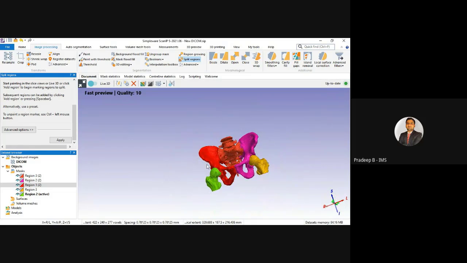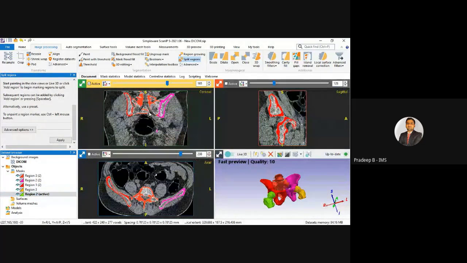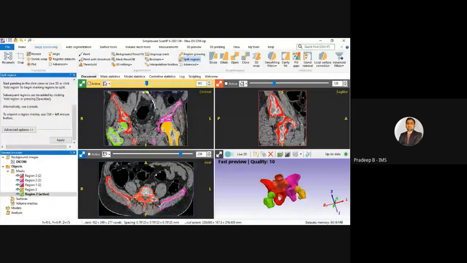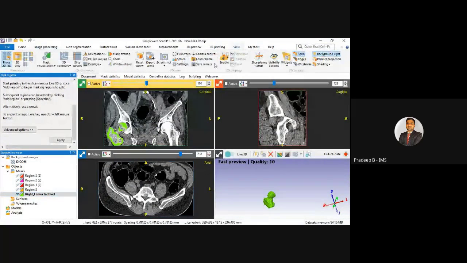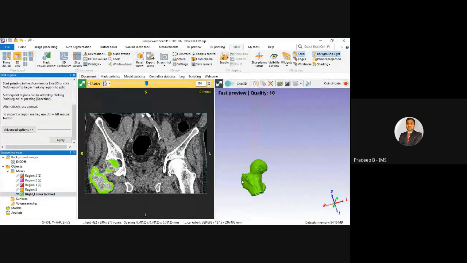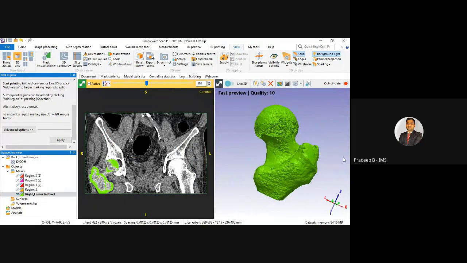Okay, so as we know that this may take time. Okay, so here we can rename, like if we click here and rename it as, okay, so this is a right femur. I can click here, name as right femur. Okay, and I can just isolate this. Okay, so that we can just visualize, or for this time we can just quickly generate the 3D model for the 3D printing.